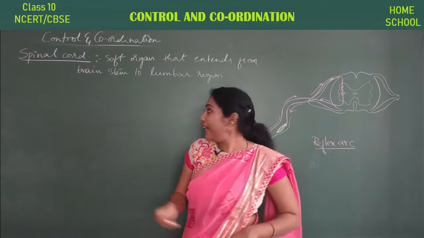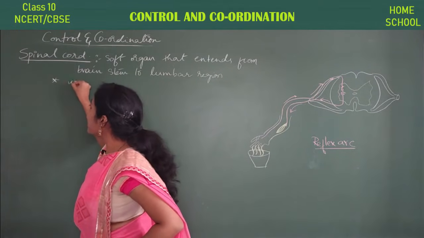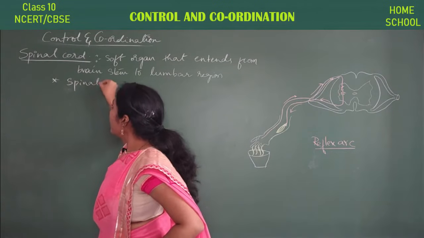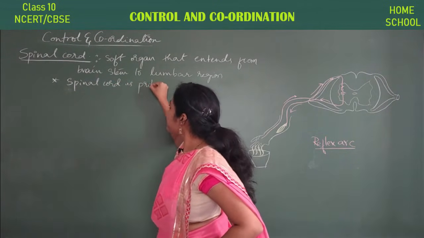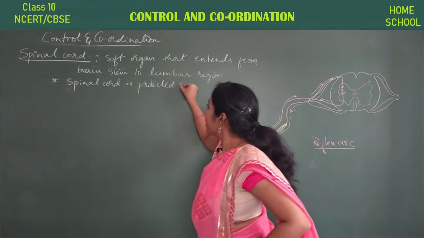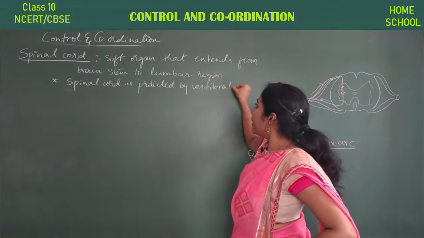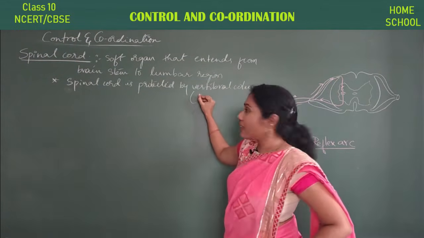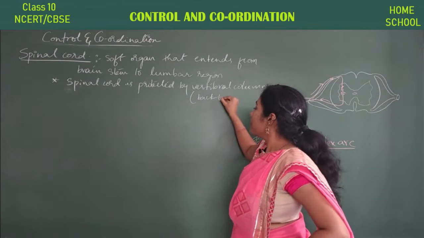And this spinal cord is protected, very important, by the vertebral column. What do you mean by vertebral column? In normal language, we call the vertebral column the backbone.